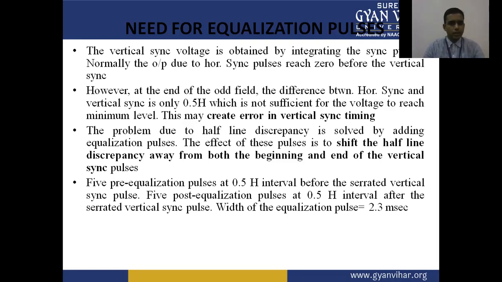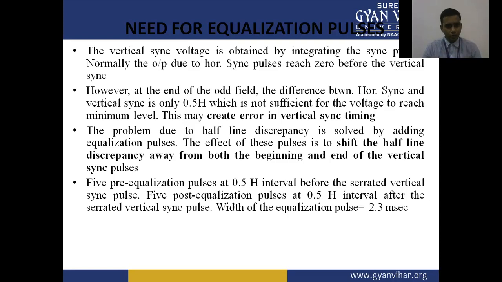The effect of these pulses is to shift the half-line discrepancy away from both the beginning and end of the vertical sync pulse. So that's why we require the equalization pulses. These pulses remove the half-line discrepancy in both the horizontal and vertical fields.